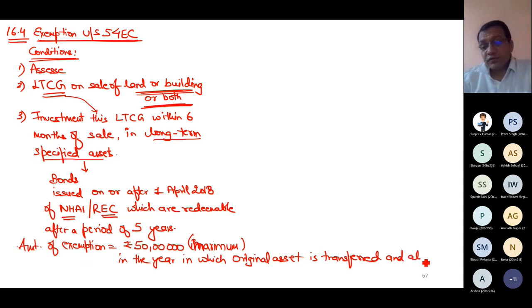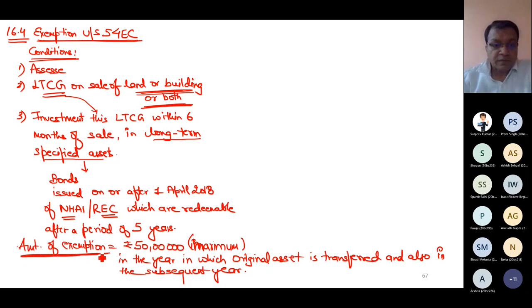and also in the subsequent year. What do I mean by this language?